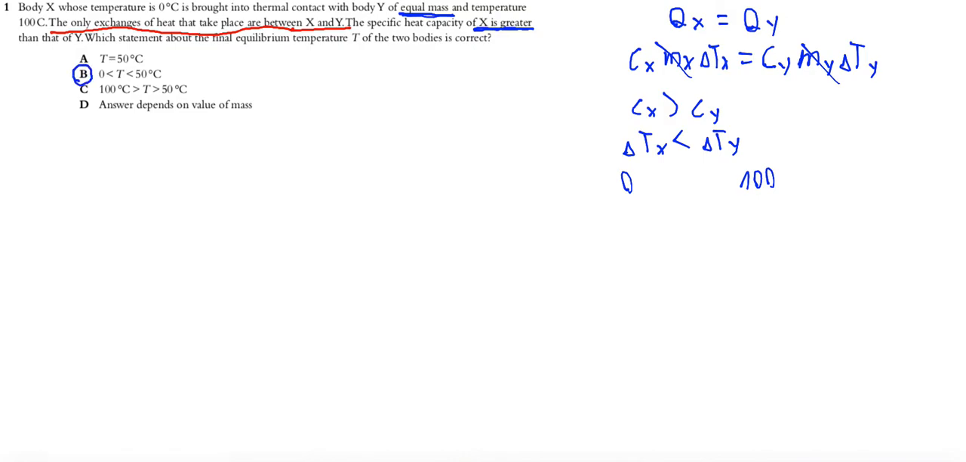In exercise number 1, the correct answer is B. So at thermal equilibrium, both will have the same temperature less than 50 because change of temperature of X will be less than change of temperature of Y.